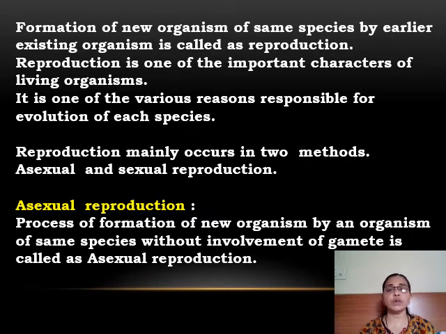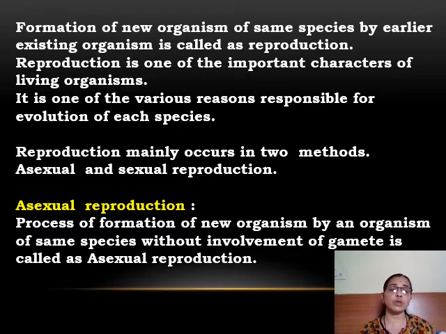And because of this reproduction, we could see different evolutions of species have taken place because of their habitats. You have studied Darwin's law: to be suitable for the environment, they keep on changing their body parts. That is called evolution, so that they could fit in that living environment. So reproduction mainly occurs in two methods, as I have told you, that is asexual and sexual reproduction.